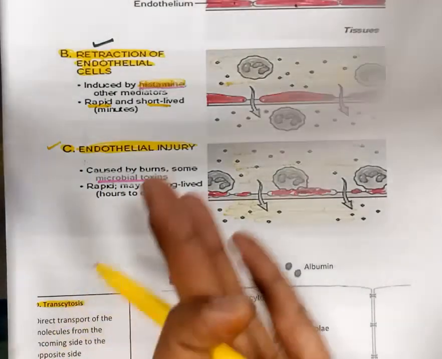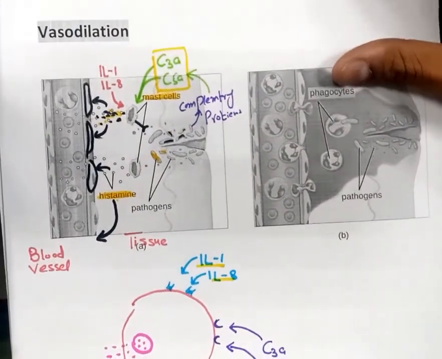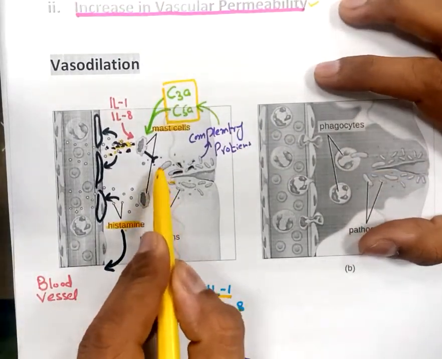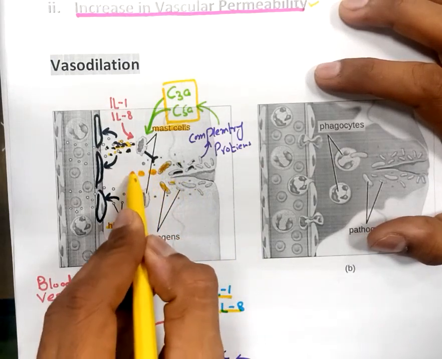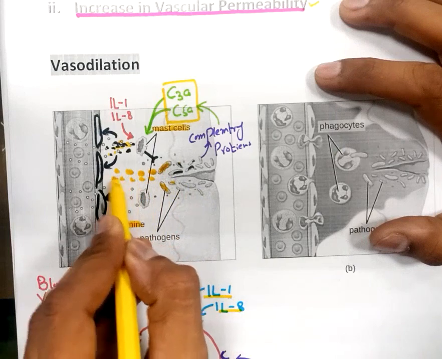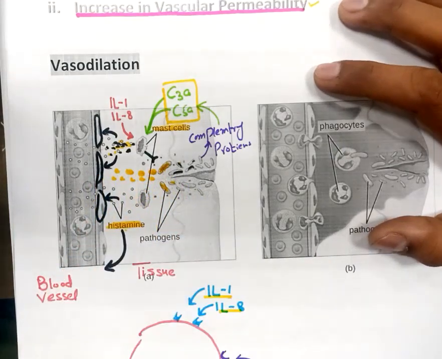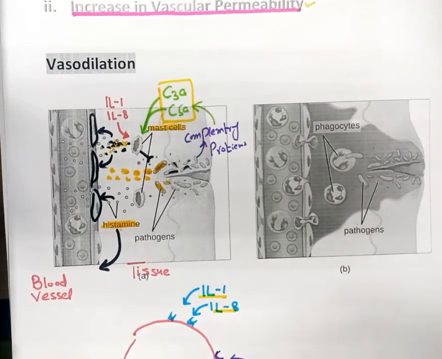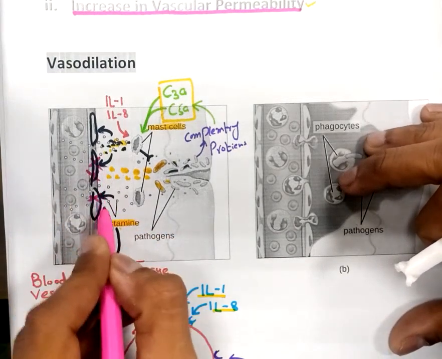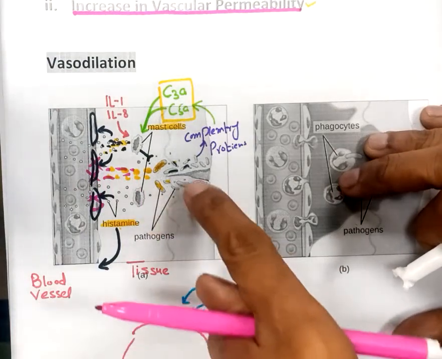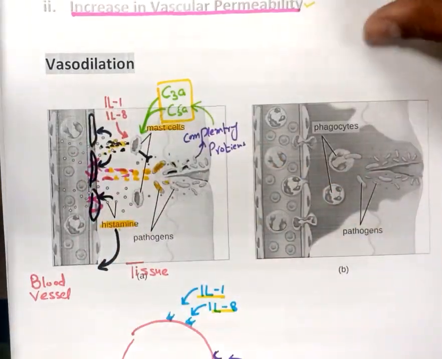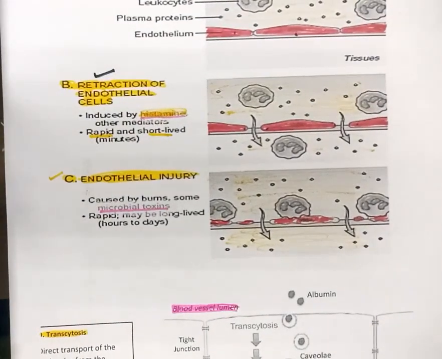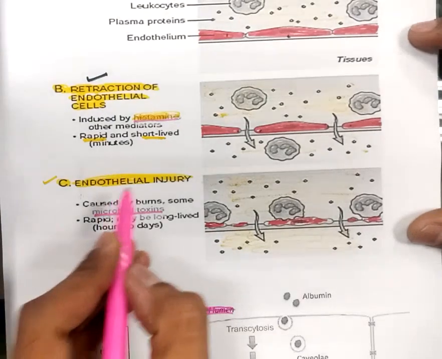The second mechanism of the increase in vascular permeability is endothelial cell injury. What is endothelial cell injury? Again, let's talk about the invading pathogen here. These microorganisms, these pathogens, can also produce certain toxins or certain molecules that can directly cause damage to these endothelial cells. So these pathogens or bacteria can directly damage the endothelial cell. This is the second reason for increasing vascular permeability, and it is endothelial injury.